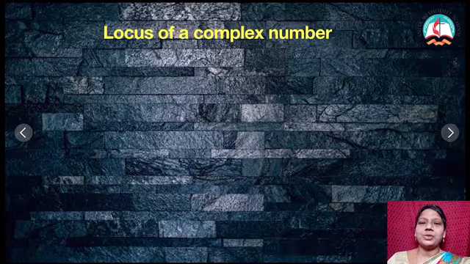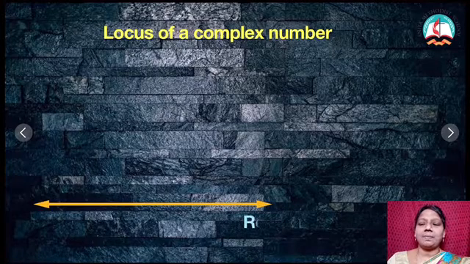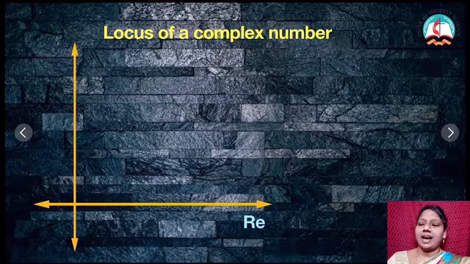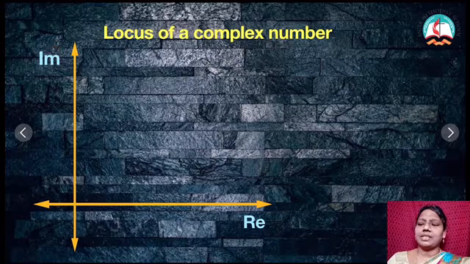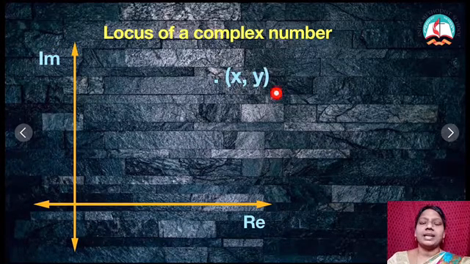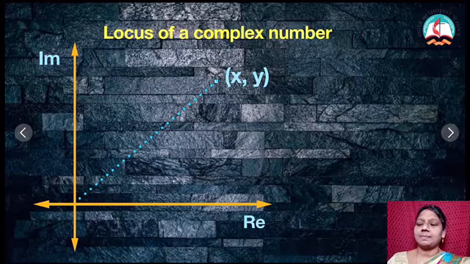So what are we going to do? We know that if it is a complex number, we can mark it on an Argand diagram. That is, it represents real and imaginary part. Supposing I take the value z is equal to x plus iy, then I have a point x comma y. If I am tracing that point from the origin, then that is called the locus of a complex number on an Argand plane. Is that clear? So using that, we are going to solve some problems.